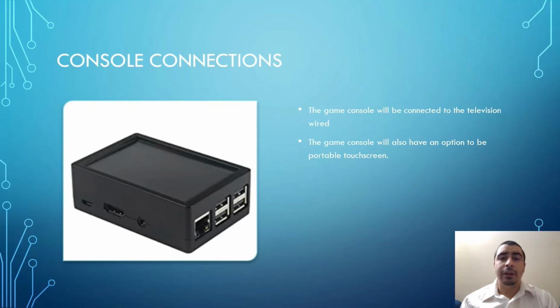For the cable and connections of the gaming console, we can see here that you can either just plug it in normally with the HDMI cable, or you can mirror it with the HDMI transmitters, or this picture here shows the portable screen that we will attach to the Raspberry Pi, and it can be touchscreen and portable as seen here.